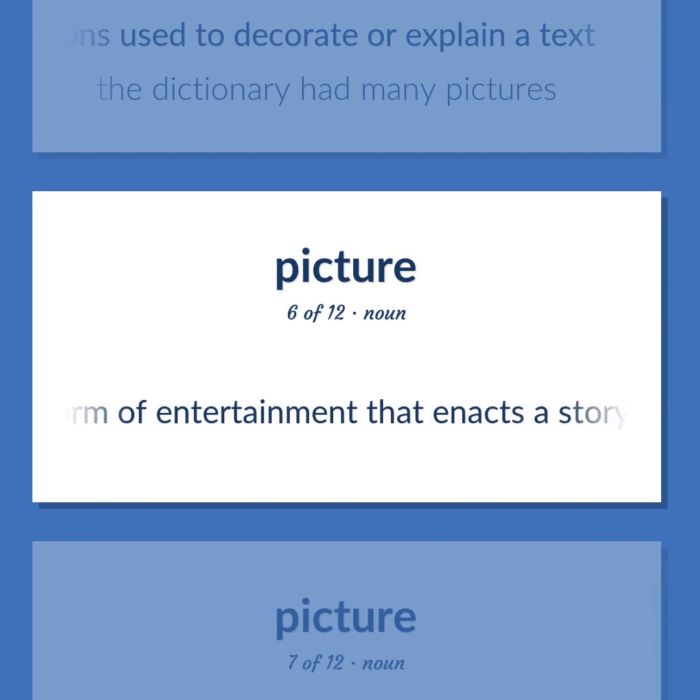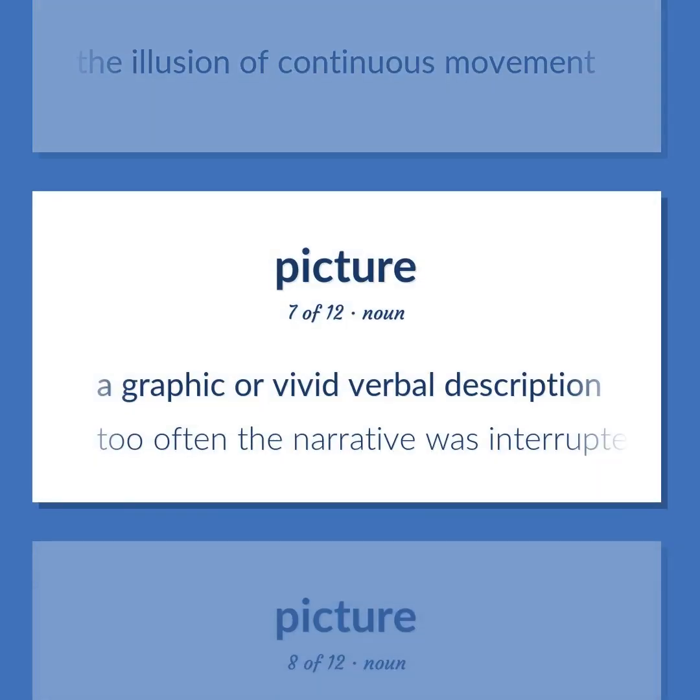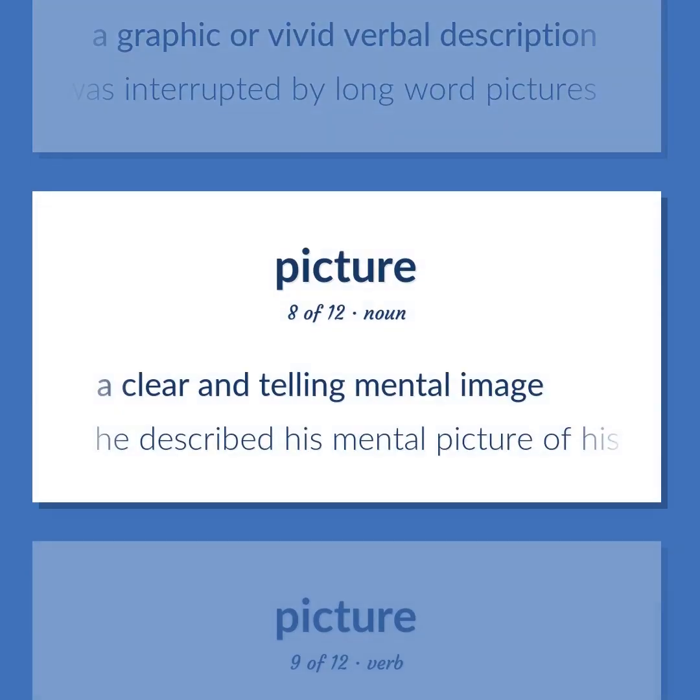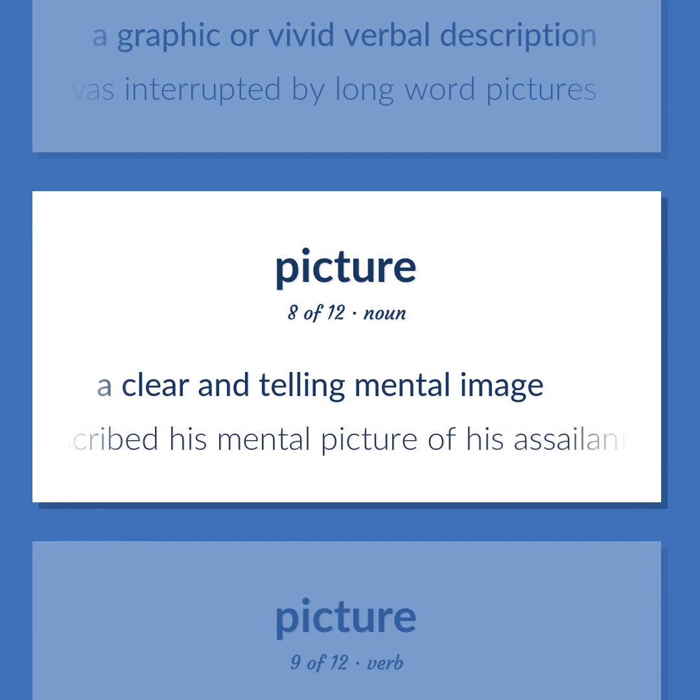A form of entertainment that enacts a story by sound and a sequence of images giving the illusion of continuous movement. A graphic or vivid verbal description. Too often the narrative was interrupted by long word pictures. A clear and telling mental image. He described his mental picture of his assailant.